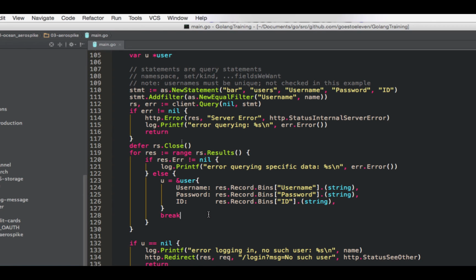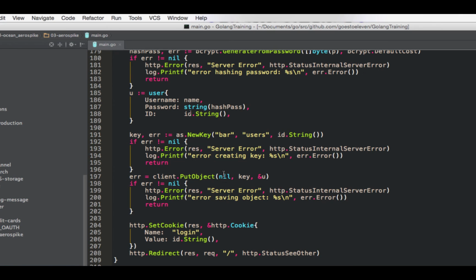You can stick nearly anything in Aerospike. It's able to determine a large variety of things, and what it can't determine, it'll just convert to a slice of bytes, and it can store that just fine. If you want to manually convert stuff yourself, you can do so. I used put object down here when creating stuff, but I believe there's also just a plain client.put, which takes in the policy, the key, a bin name, and then whatever you want for that bin. Same as how we got back our results, each bin individually in a map, you can use just plain put to put bins one at a time. So if you don't have a struct or something, you can do that.